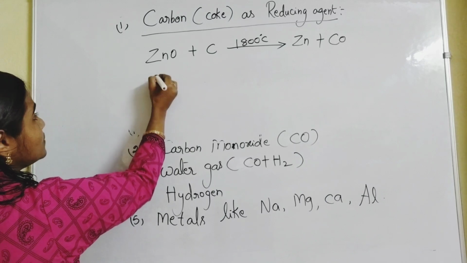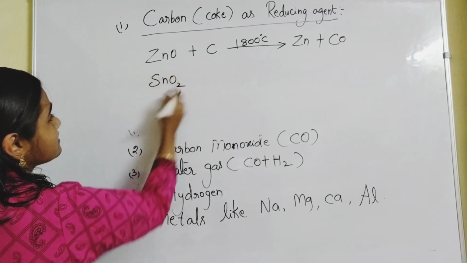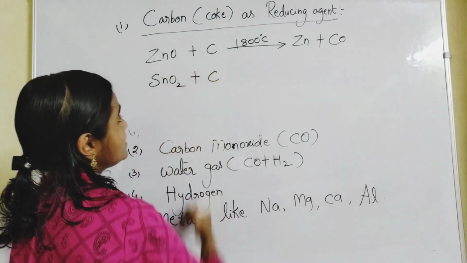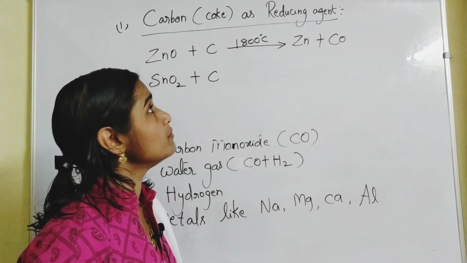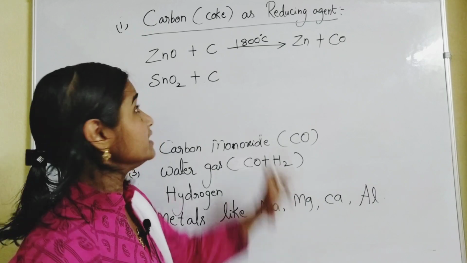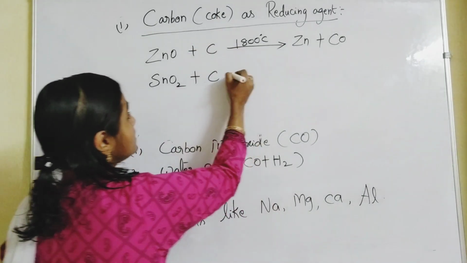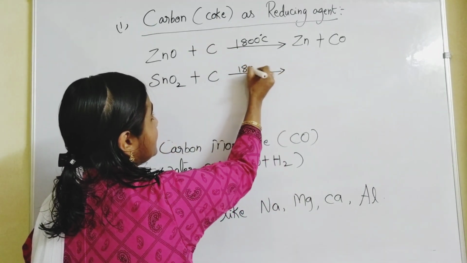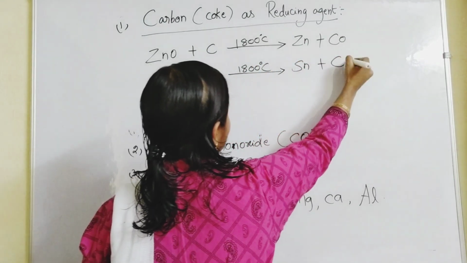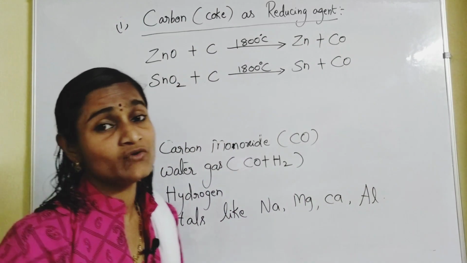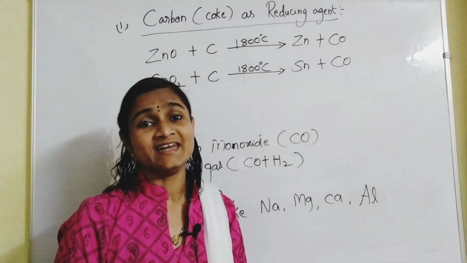In the same way, you can also take cassiterite, SnO2, which can be reduced with carbon, carbon in the form of coke. Here also it is almost around 1800 degrees centigrade temperature. Sn plus CO will form, so molten tin.